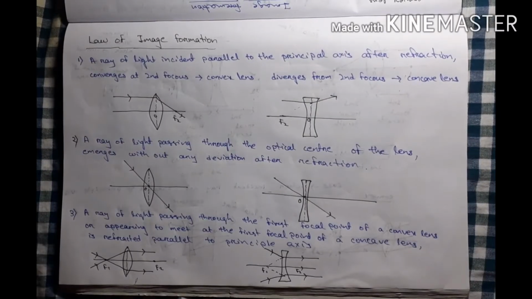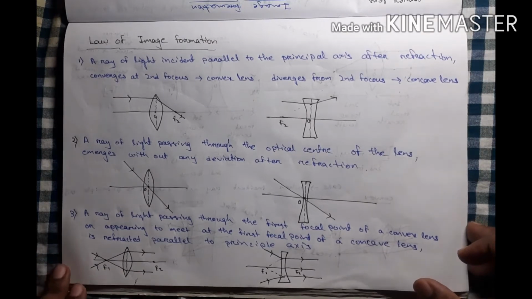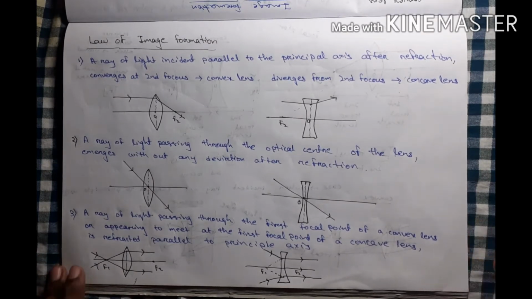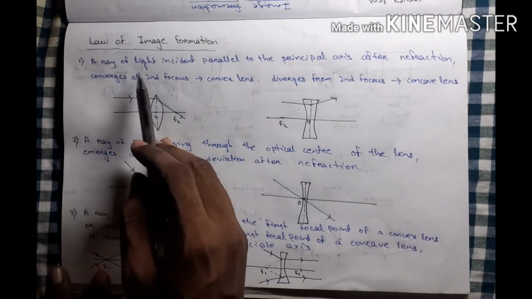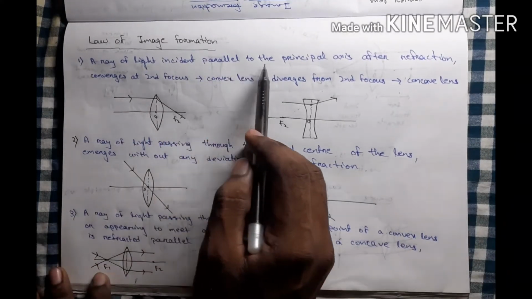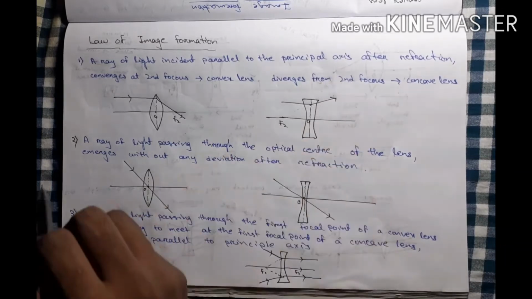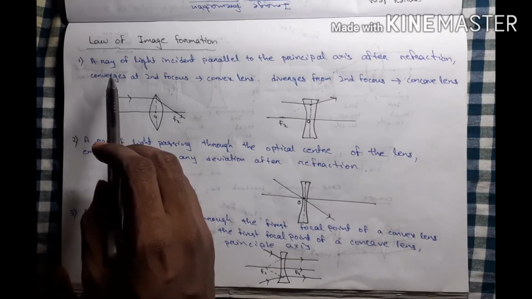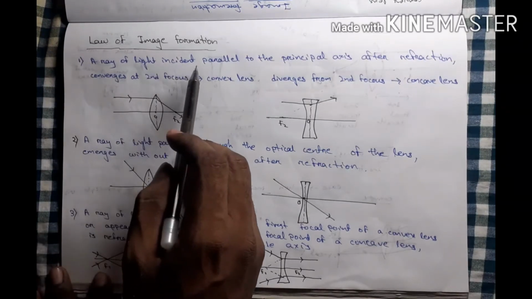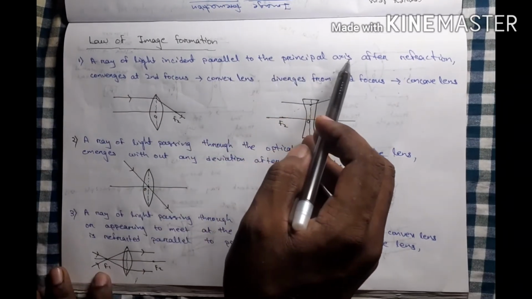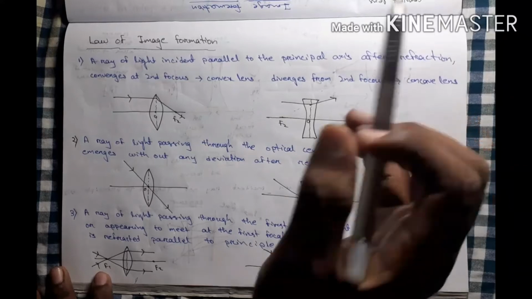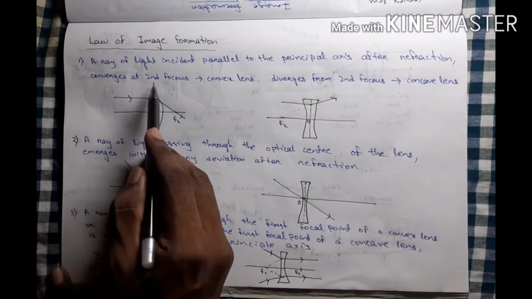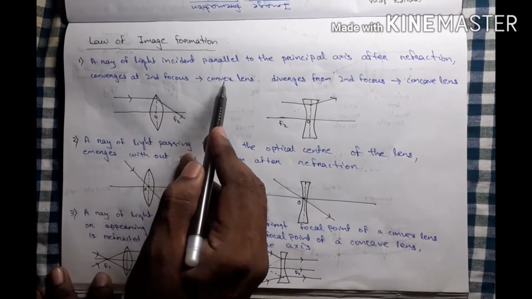Okay. Then the law of image formation, how we draw the ray diagram. It is our concept: a ray of light incident parallel to the principal axis. What is the first rule? Our first rule is when a ray of light incident parallel to the principal axis, after refraction it converges at the second focus for a convex lens.